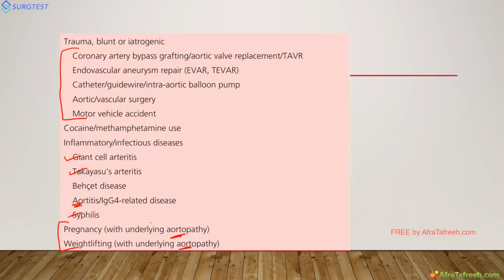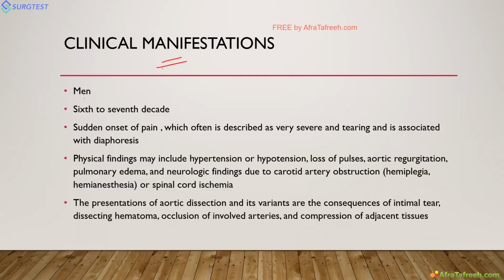For example, the patient with constipation straining at stool has a rupture, with sudden onset of pain which is very severe and tearing, and diaphoresis. It is a type of pain that descends to the back. Hypertension, hypotension, and loss of pulses are very important. When a patient comes with chest pain, you have to check the pulses.